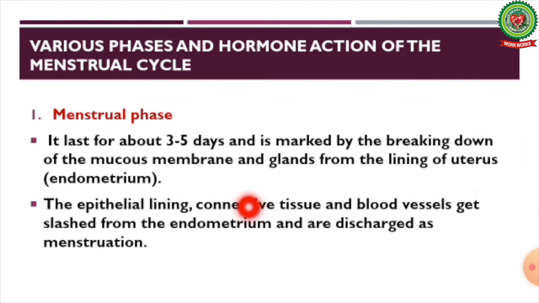It lasts for about 3 to 5 days and is marked by the breaking down of the mucous membrane and glands from the lining of the uterus, the endometrium. The epithelial lining, connective tissue and the blood vessels get sloughed from the endometrium and are discharged as menstruation.